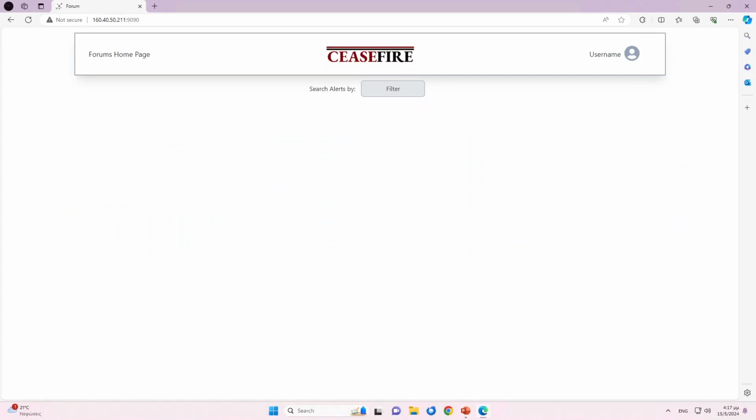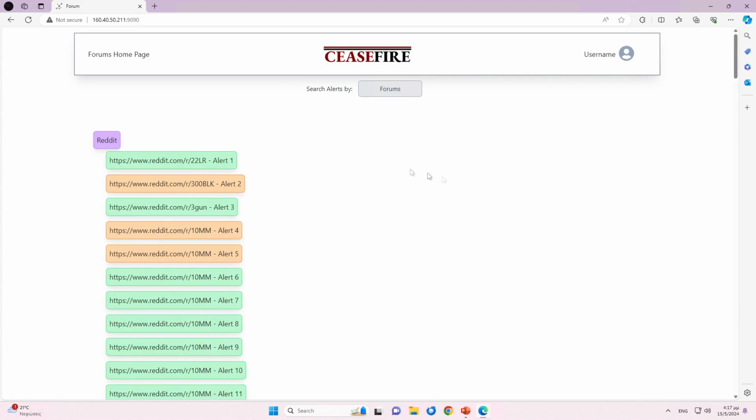To aid user navigation, we offer 4 filters for refining information. The primary filter organizes data by the source forum. We are currently focusing on Reddit as our main data repository, with plans to integrate additional sources in the future. Each alert is named after the subreddit it has been extracted from, followed by an identification number.